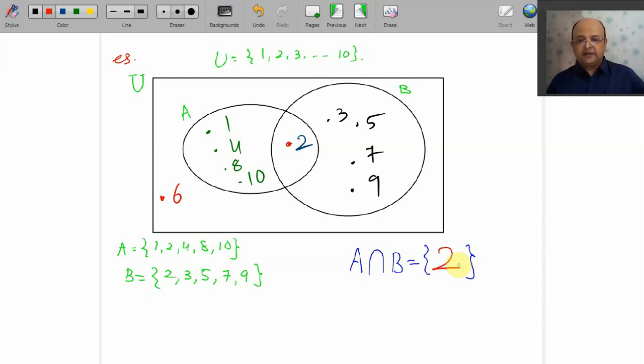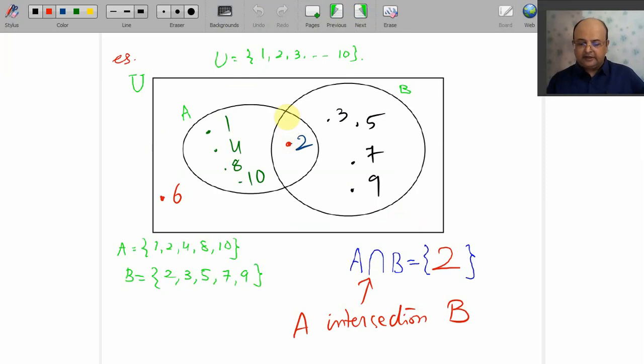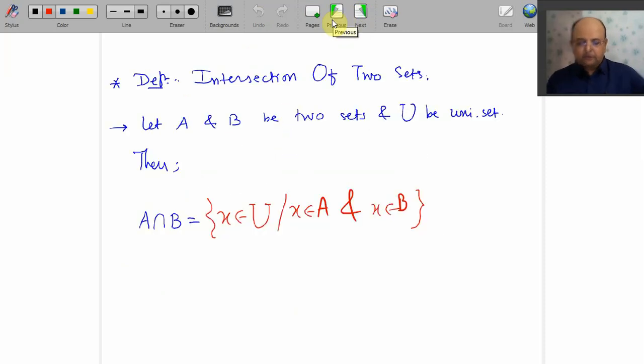What do you mean by A intersection B? This is read as A intersection B. How do we define it? We collect the common elements which are in A as well as in B. In the definition we write x belongs to A and x belongs to B. So you should have an element in A as well as in B. So we go for the intersection of two sets.